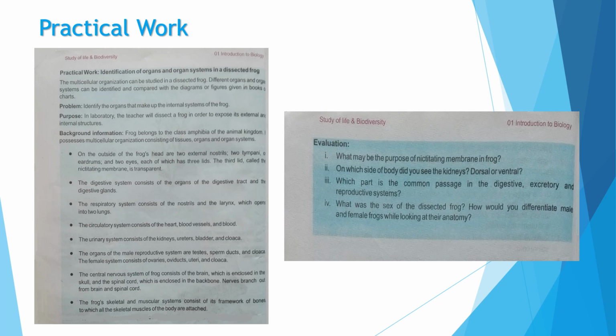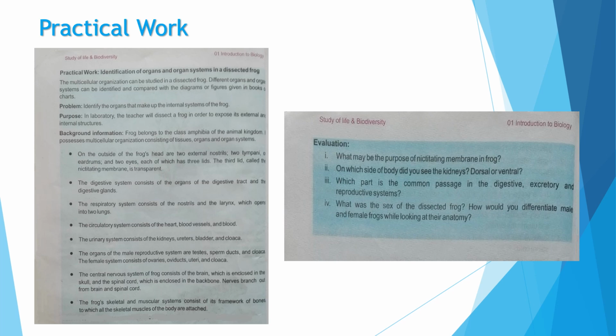So the first organ system that we are going to learn is the digestive system, which consists of the organs of the digestive tract. And what are the organs of the digestive tract? We have already done in our previous topic and also in your previous class. Who will tell me? Okay, yes, oral cavity, esophagus, stomach, small intestine, large intestine, liver and pancreas.